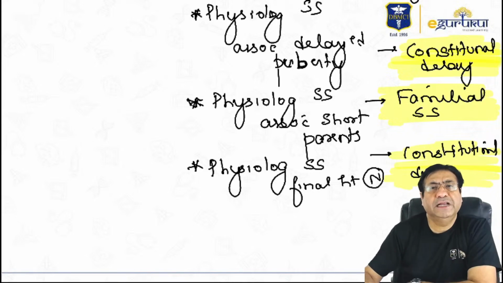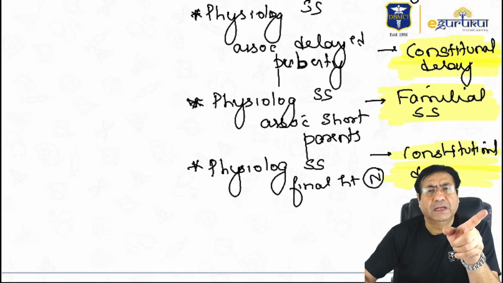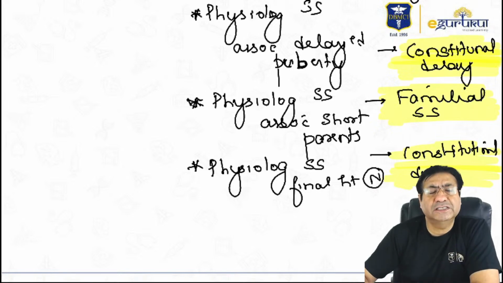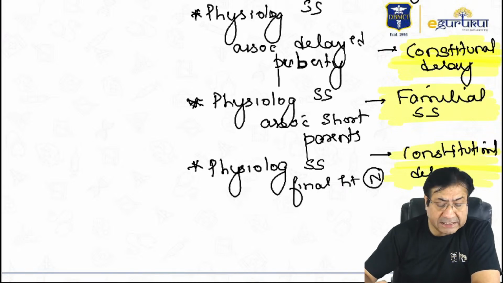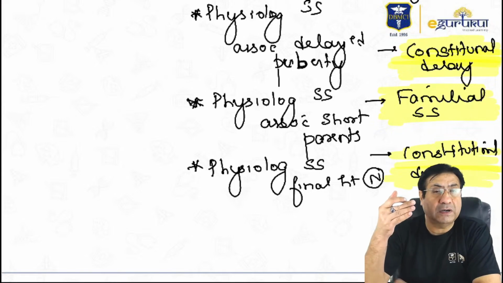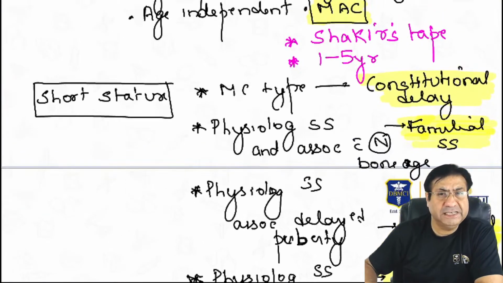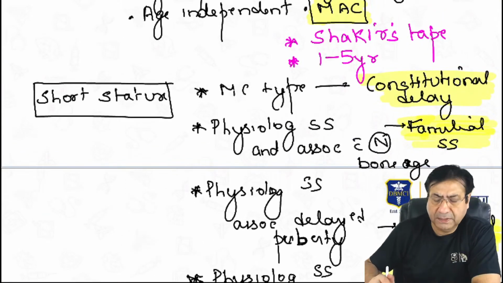The final height, again a very important difference between them: the final height is usually short in familial short stature, while the final height is usually normal in constitutional delay. So these are some of the important things that you should remember for your FMG exams from short stature.